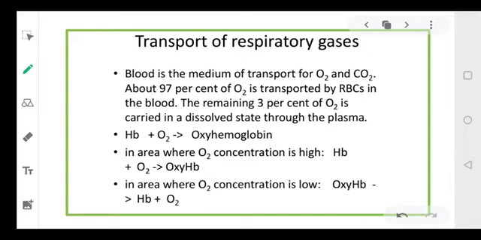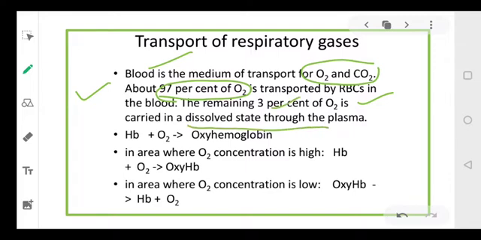Clear? Now blood is the medium of transport. Your oxygen and carbon dioxide, they both are being transported through the blood, right? 97% of the oxygen is transported by RBC and only 3% of the oxygen is transported in dissolved state. ठीक है, अगर हम ऑक्सीजन की बात करते हैं या कार्बन डाइऑक्साइड की बात करते हैं तो दोनों ही गैसेस को ट्रांसपोर्ट ब्लड करता है. ऑक्सीजन 97% ट्रांसपोर्ट होती है RBCs के थ्रू and 3% is being transported in the dissolved state in the plasma.